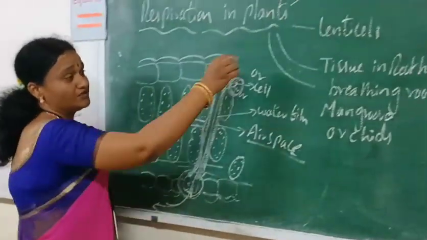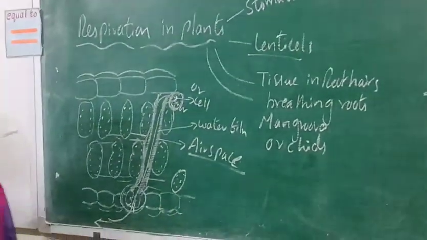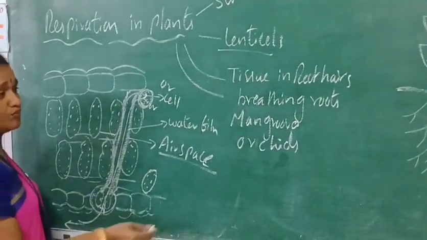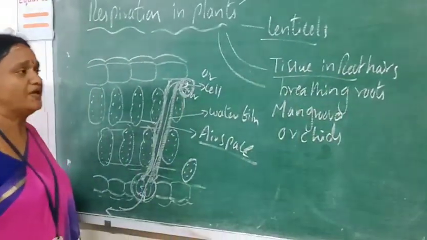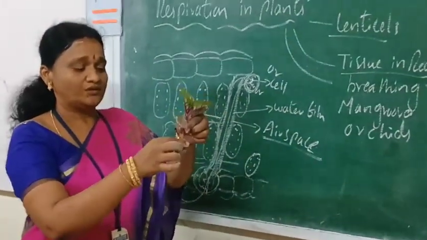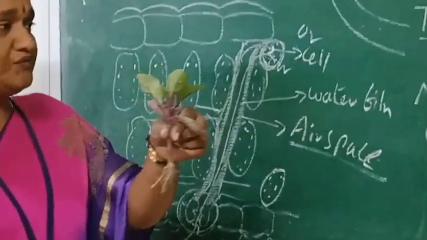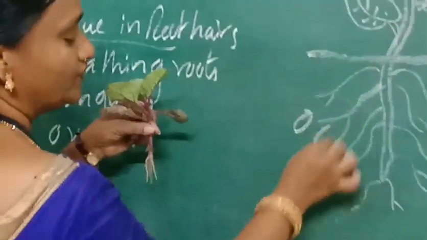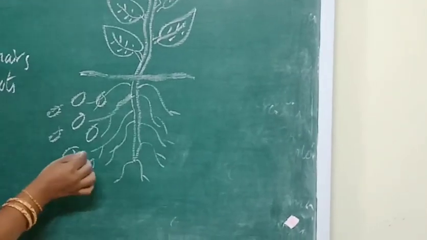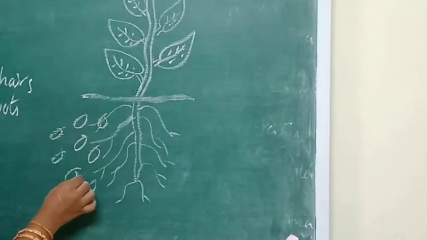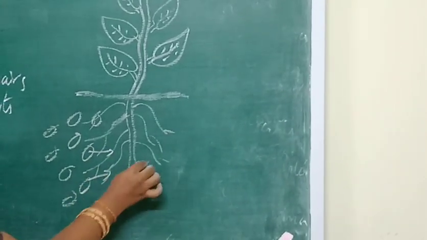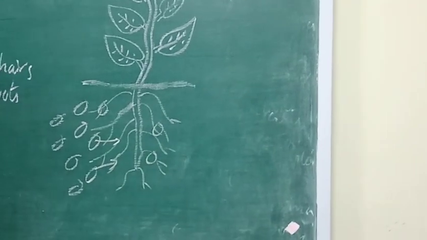And next, the lenticels on the stem will also help in the transport of oxygen and the removal of carbon dioxide from the body. And tissues in the root hairs will be helpful for respiration. When we see the root hairs present inside the soil, between the soil particles we observe air spaces. These air spaces in the soil will aerate the roots, which helps the plant get a sufficient amount of oxygen.